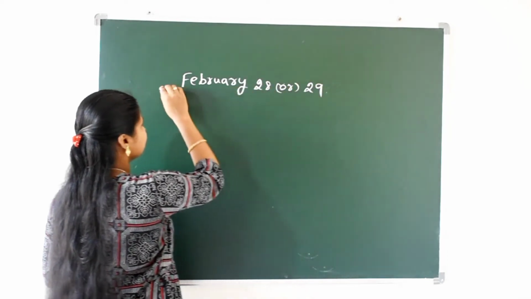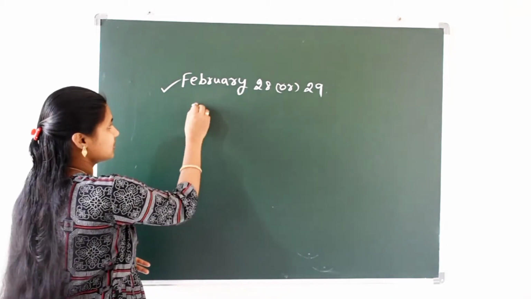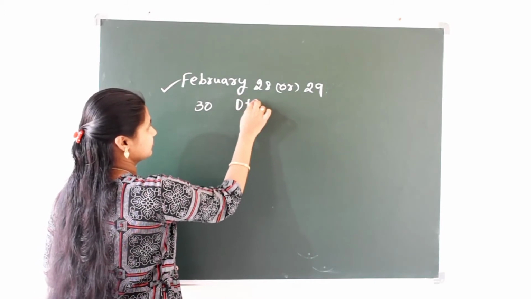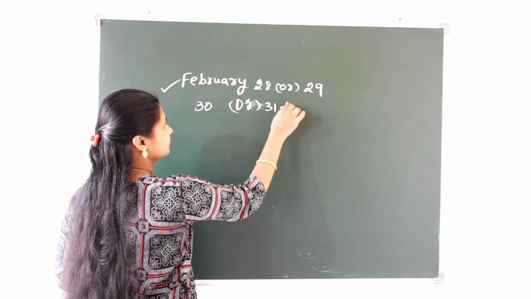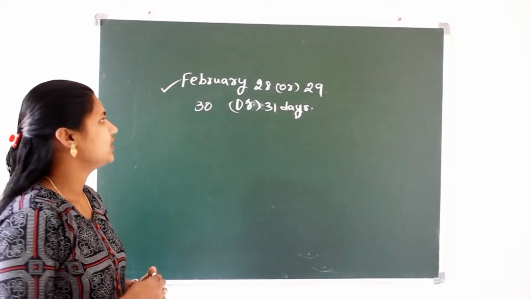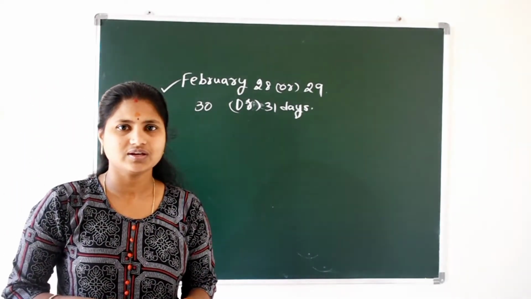Except this month, remaining months, some months have 30 days and others have 31 days. So today we will discuss months of the year and days of the week.